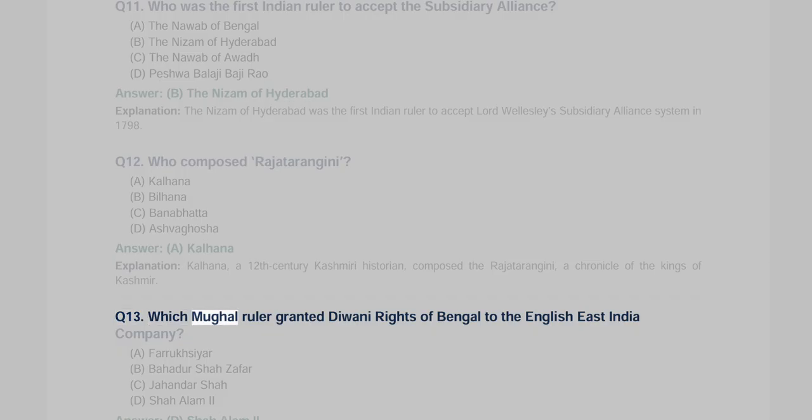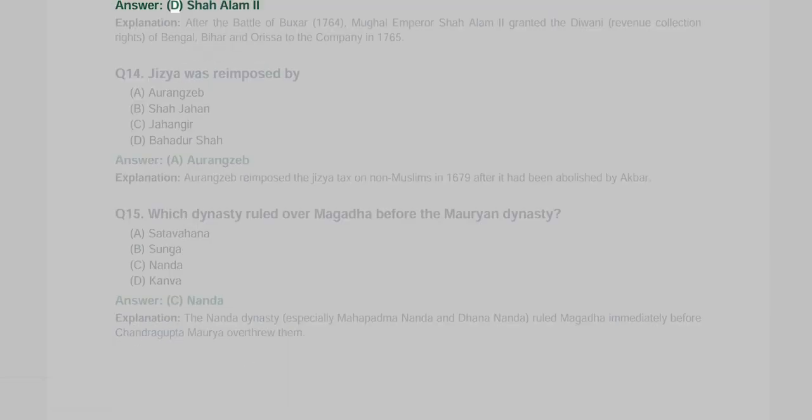Q13. Which Mughal ruler granted Diwani rights of Bengal to the English East India Company? A. Farrukhsiyar, B. Bahadur Shah Zafar, C. Jahandar Shah, D. Shah Alam II. Answer D. Shah Alam II. Explanation. After the Battle of Buxar, 1764, Mughal Emperor Shah Alam II granted the Diwani, revenue collection rights, of Bengal, Bihar and Odisha to the company in 1765.